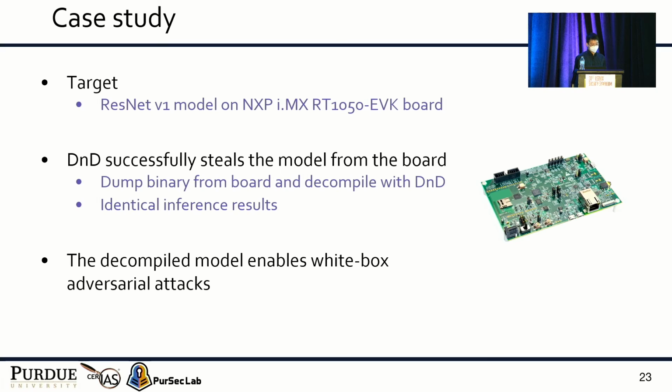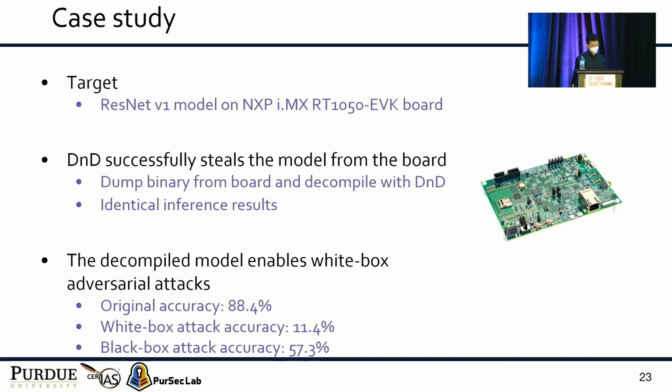We also show that the decompiled model can be used to boost adversarial attacks. With the decompiled model, we launched a white-box attack, which successfully reduced the accuracy from 88% with the original input to 11% with the white-box input, while the black-box attack can only degrade accuracy to 57%.